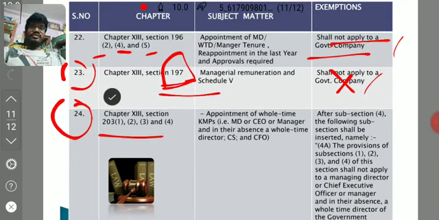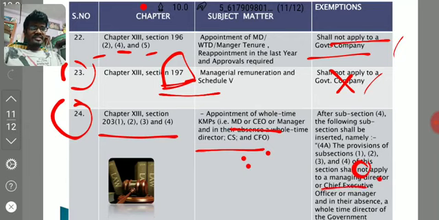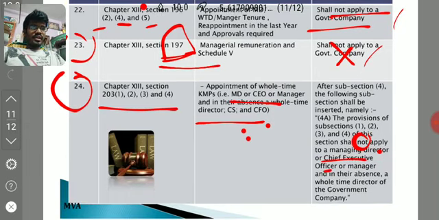Chapter 13, section 203. If you remember, what is 203? Appointment of KMP, MD, CEO, manager, whole-time director, CS, CFO. These appointments, if it is appointment in these companies, are not applicable to a government company, or some modification is given. We will read the modification. After sub-section 4, the following sub-section is to be inserted: the provisions of sub-sections 1, 2, 3, 4 of this section shall not apply to the MD, chief executive officer, manager or whole-time director in the government company. In that case, the appointment rules of that section are not applicable to the government company.